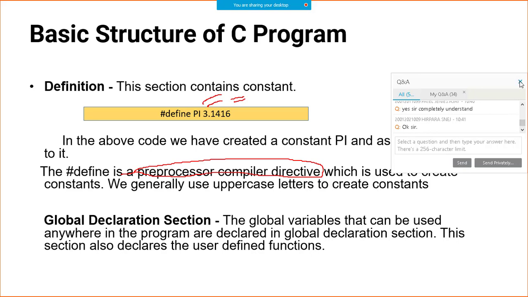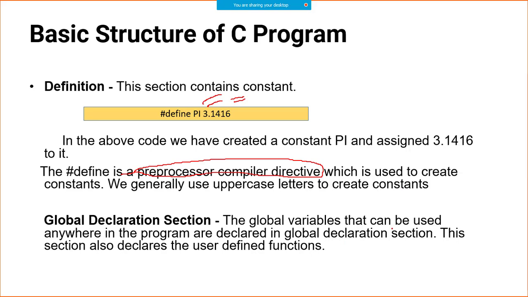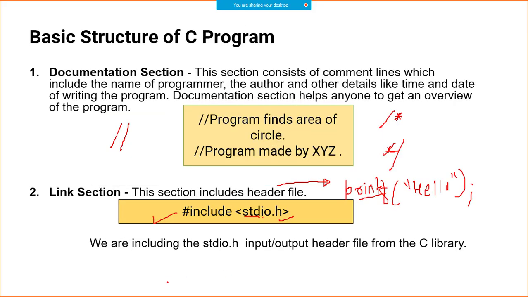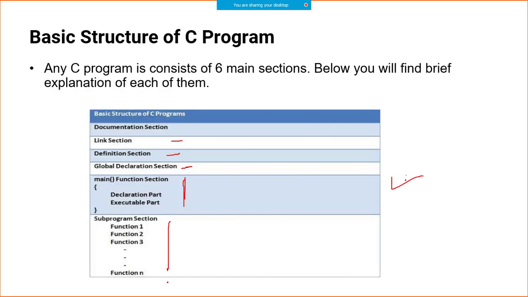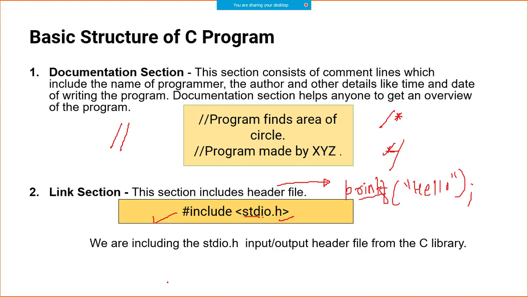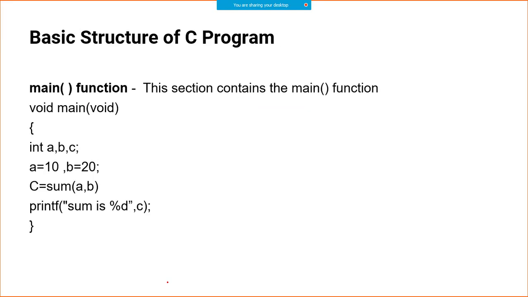Then there is something called the global declaration section, right? You can see that here from the previous slide. I will cover everything practically, don't worry. Just to ensure you are following, I am showing you this slide. So this is the global declaration, then your main section will get started, right? And this is how your main function looks.